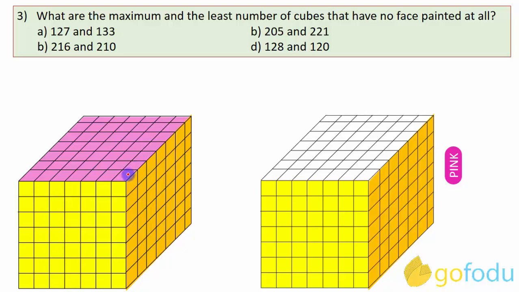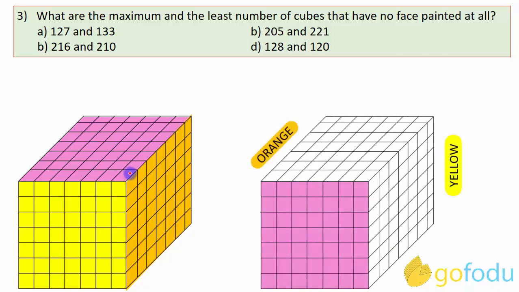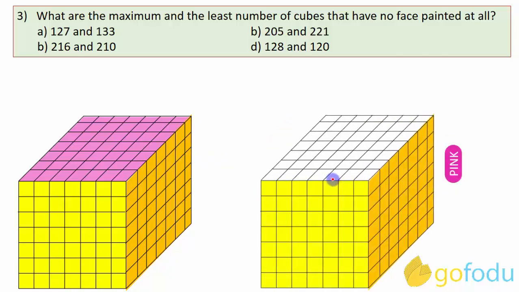Hence, no face painted cubes will be more here. Whereas in the second case, painted portion has very less cubes which are common to 2 or more painted faces. The paint is spread out to cover as many cubes as possible. Of course, the painted faces are 3 only, but painted cubes are more. Only 2 edges have cubes common to 2 painted faces. In the first case, there were 3. So, no face painted cubes will be less in this case.